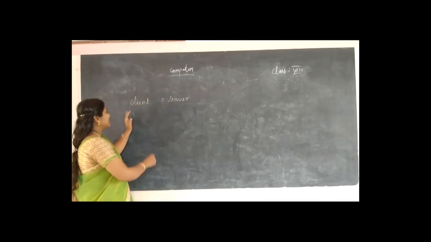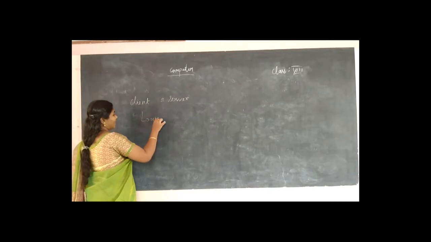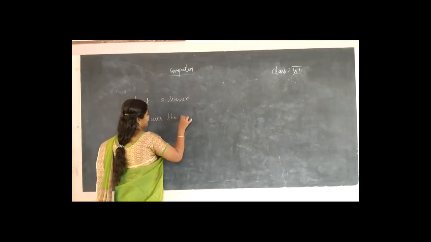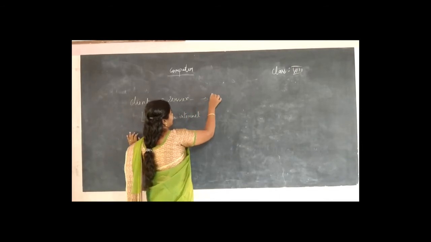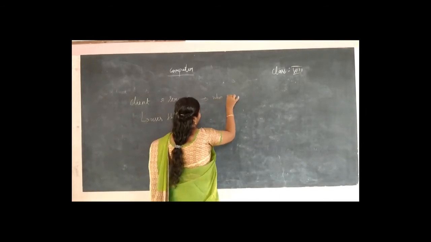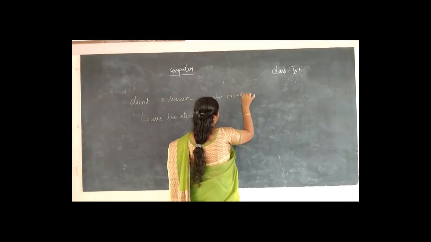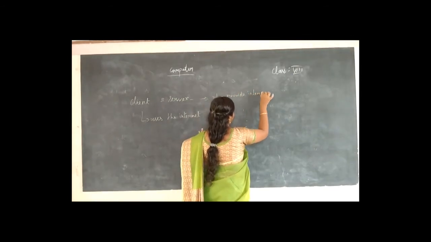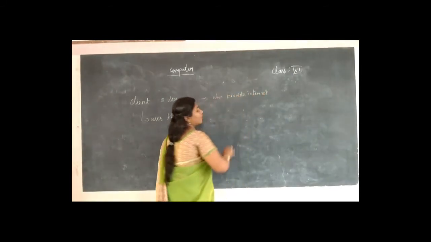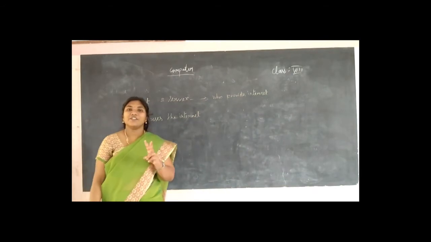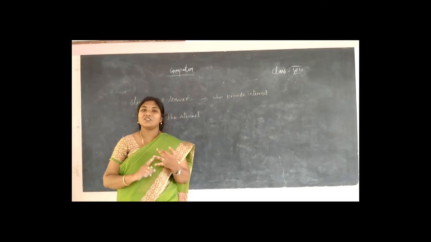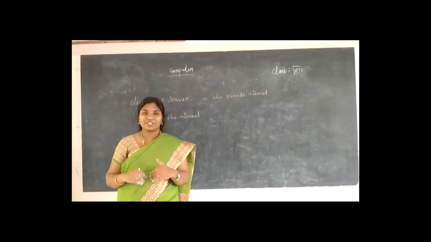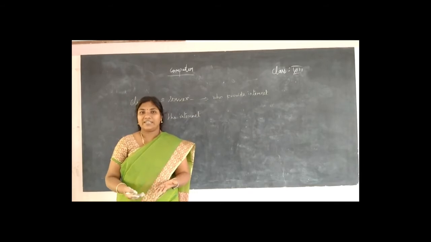So client is the person who uses the internet. Okay, and server is the one who provides. Okay, so these are the two words. When you are in an internet connection, you must be familiar with this, client and server. So the client is the person who gets information from the internet and server is the person who provides the internet.